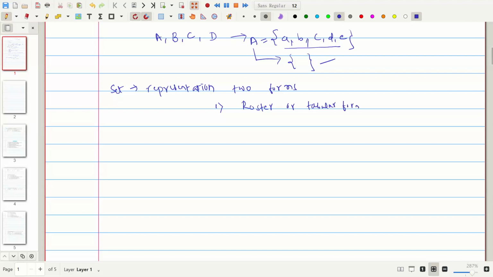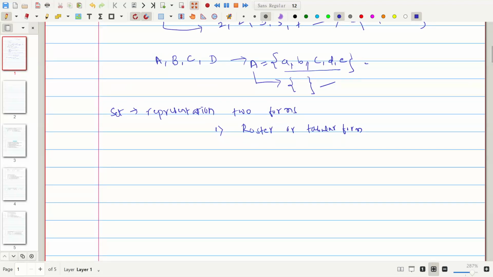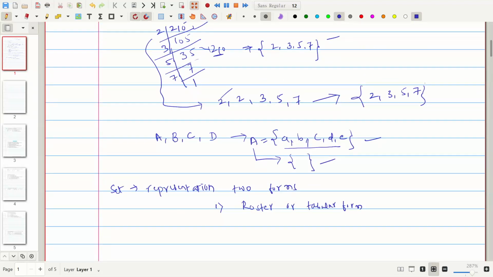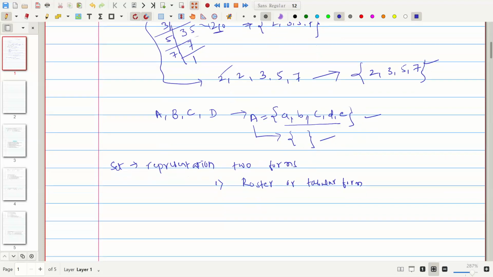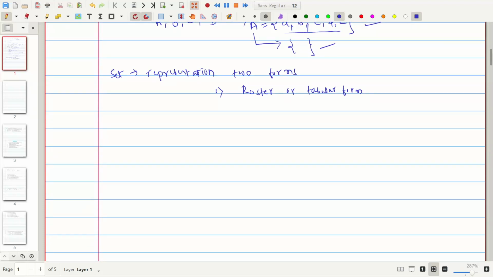The problems we previously discussed are in roster form, and this is also in roster form. And the second one is set builder form. We'll be expressing the sets in the form of set builder form.